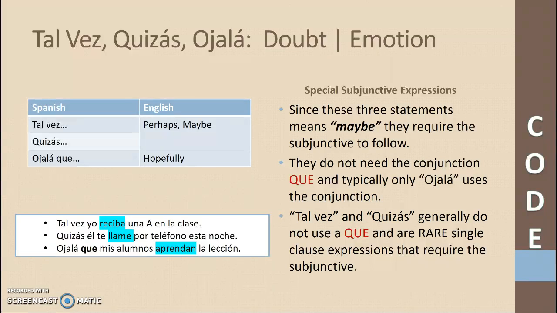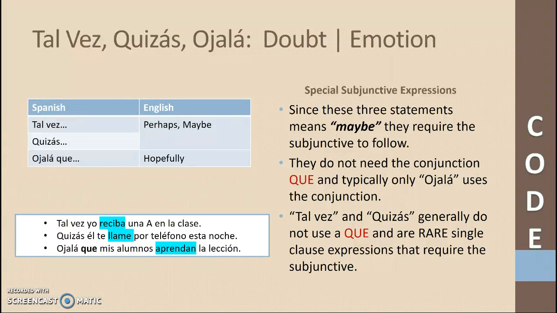Now, how do they break the rules? Tal vez and quizás do not use the word que. So they create a single clause statement that still requires a subjunctive. And now, if you recall, most of the time, 99% of the time, you must have the word que, and after it, you have the potential for subjunctive. But with tal vez and quizás and sometimes ojalá, you don't need the word que, but they are required to have the subjunctive after them, regardless. So let's look at the examples.